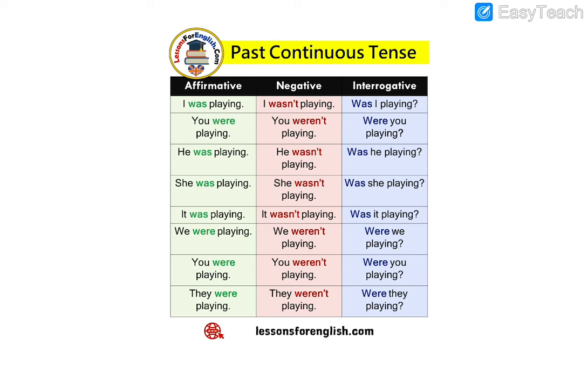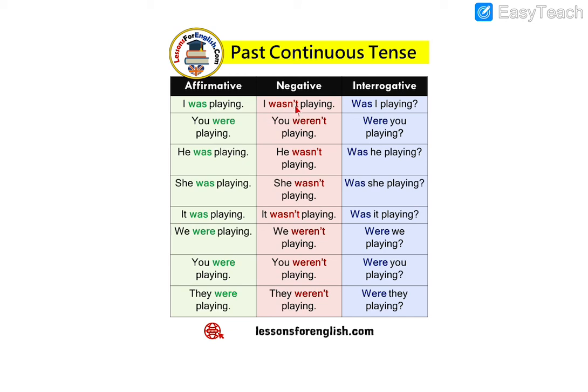These are example sentences for affirmative or positive, negative, and interrogative or question. I was playing, you were playing, he was playing, she was playing, it was playing, we were playing, you were playing, they were playing. For the negative one, we have to put not.